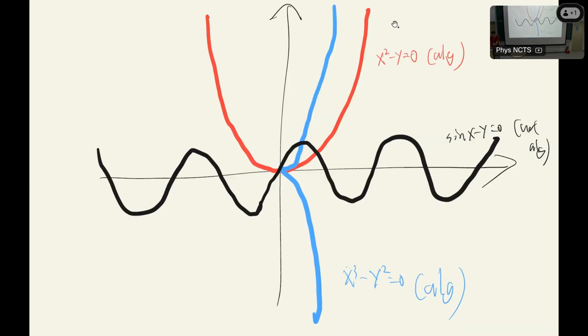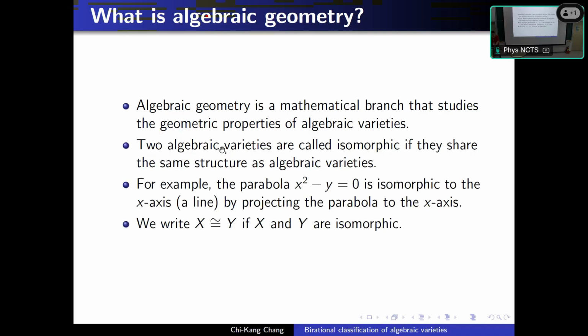For example, the red guy is the parabola, it is algebraic. And the blue guy, the cusp curve, a singular elliptic curve, is also algebraic. But the sine curve, the black guy, is not algebraic. Algebraic geometry is the mathematical branch that studies geometric properties of algebraic varieties. We say two algebraic varieties are isomorphic if they share the same structure as algebraic varieties. For example, the parabola and the x-axis are isomorphic, and we write this notation as isomorphism.